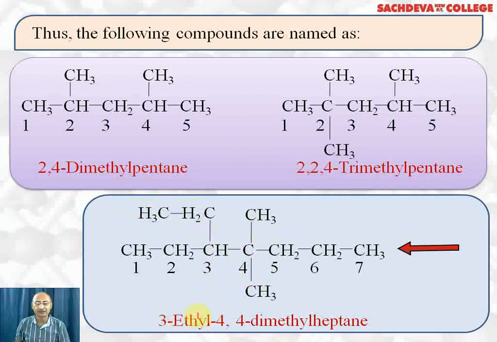Why? Because the ethyl group is attached at the third carbon. Then we write 4, 4-dimethyl, because with the fourth carbon there are 2 methyl groups attached. Dimethylheptane. Why do we write heptane? Because the longest chain contains 7 carbon atoms. This is the way of naming these branch chain hydrocarbons.